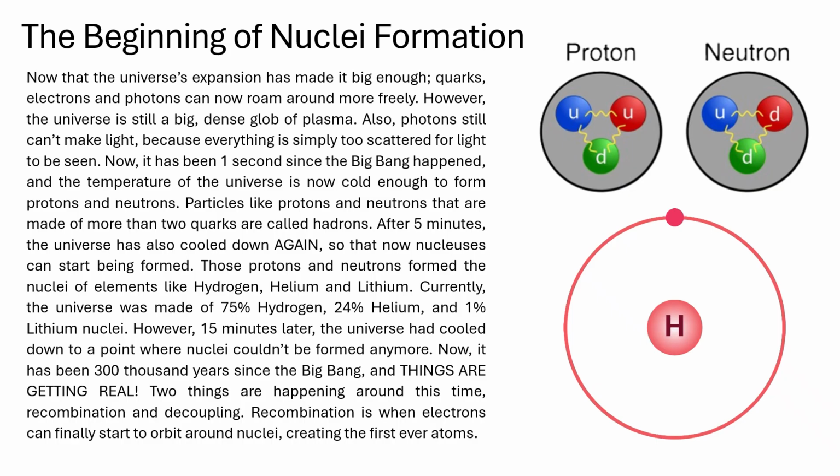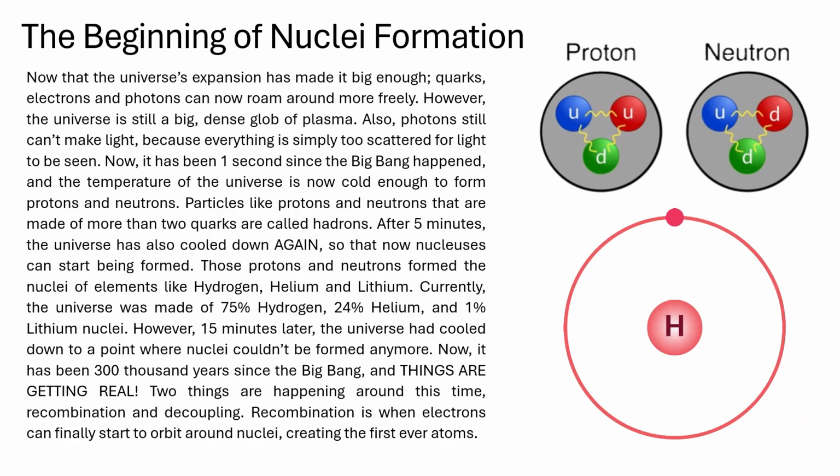Particles like protons and neutrons that are made of more than 2 quarks are called hadrons. After 5 minutes, the universe has also cooled down again, so now nuclei can start being formed. Those protons and neutrons form the nuclei of elements like hydrogen, helium, and lithium. Currently, the universe was made of 75% hydrogen, then 24% helium, and 1% lithium nuclei. However, 15 minutes after the Big Bang, the universe had cooled down to a point where nuclei couldn't be formed anymore. Now, it has been 300,000 years since the Big Bang, and things are getting real.